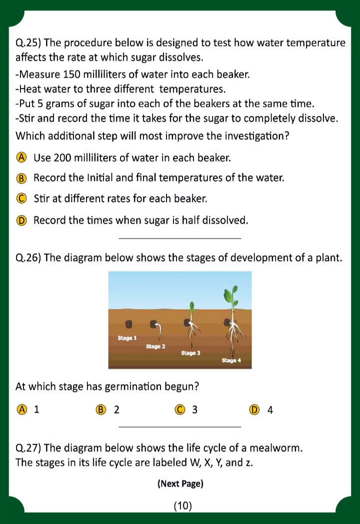Question number 26. The diagram below shows the different stages of a plant. At which stage has the germination begun? You have to see. That is option number 2, B option 2.